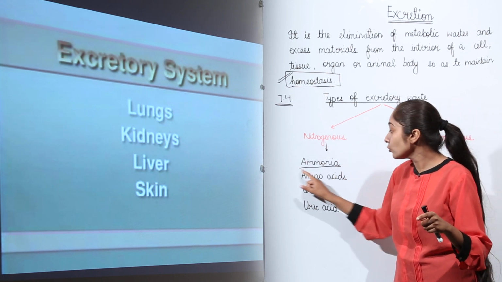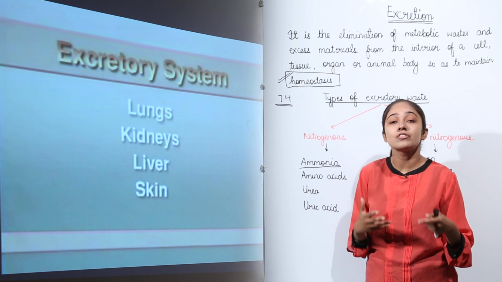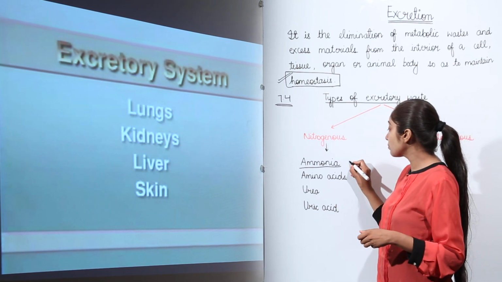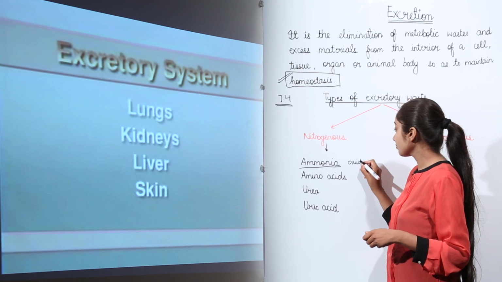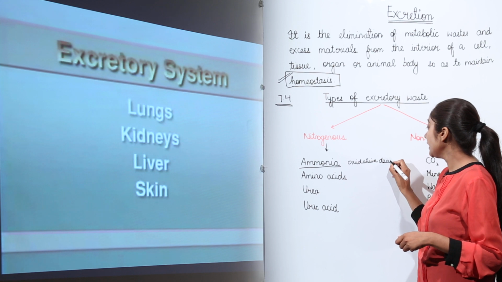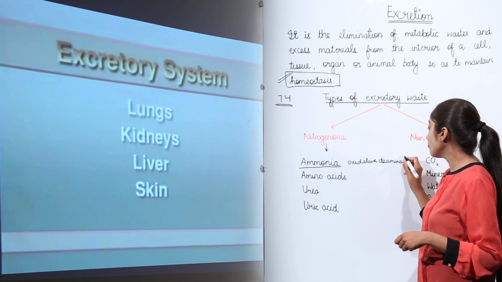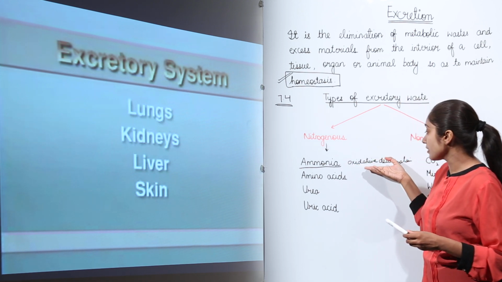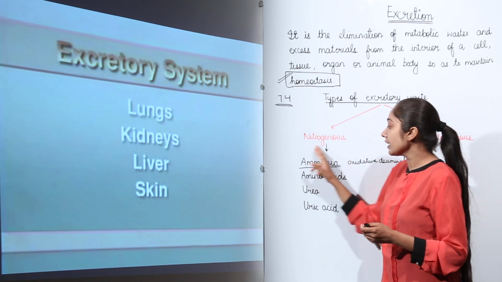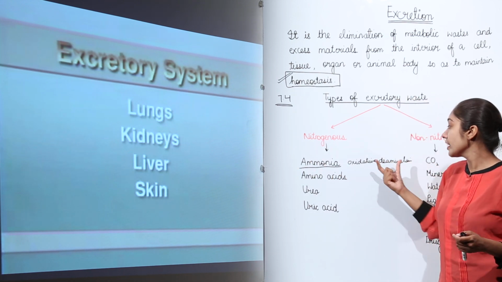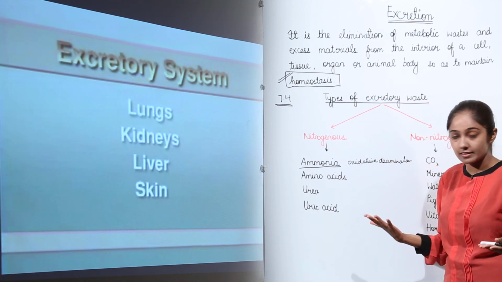Now how is it produced? It is produced by the oxidative deamination of amino acids, right? Remember, it is produced by oxidative deamination of amino acids. You will learn this process. But ammonia is highly toxic. Just remember, it is produced by the oxidative deamination of amino acids.